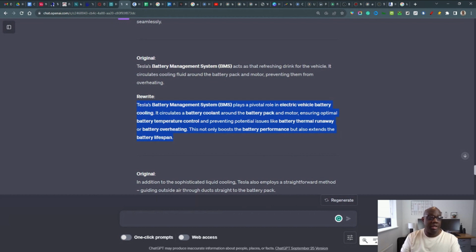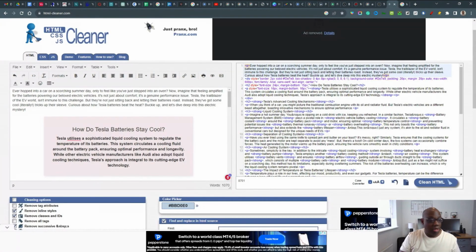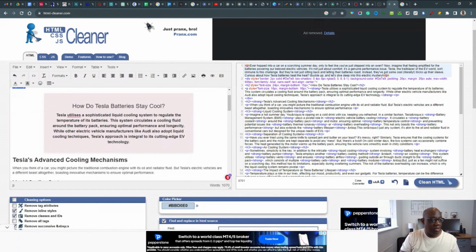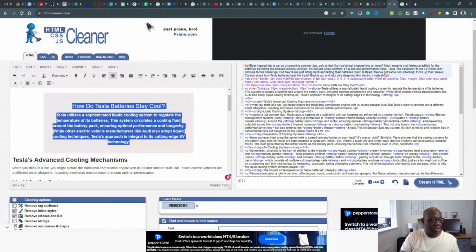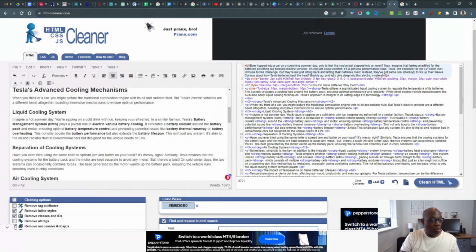So what I'm going to do then is add these edits into the original article. Right, so here's my article. I've got my rewritten intro just there. I've got the featured snippet here, which I showed you how to do. And then what I've done is I've added those LSI keywords within the article.